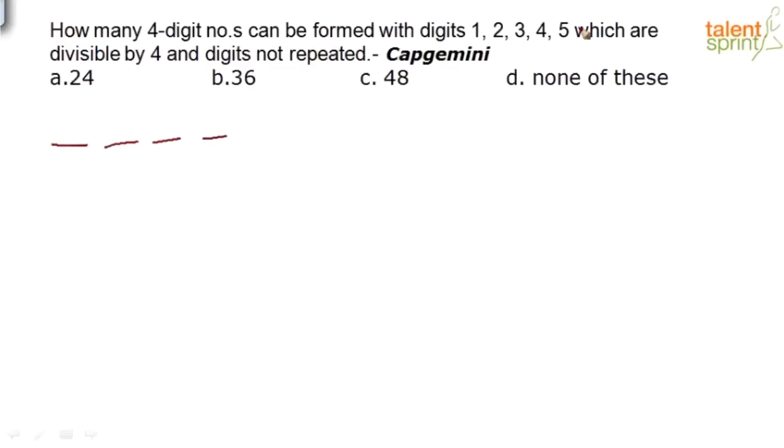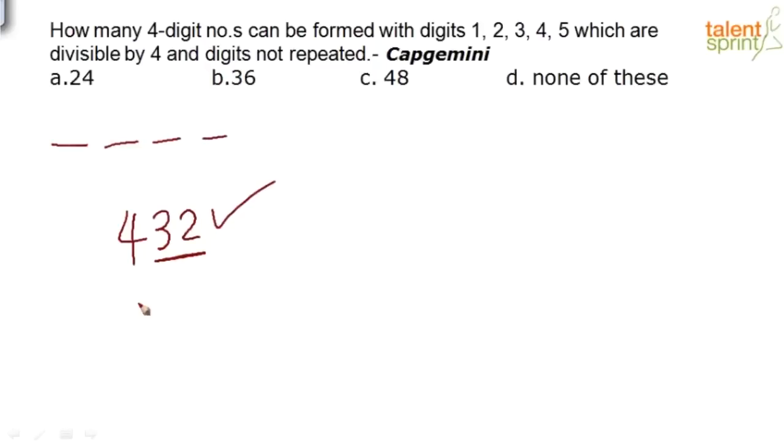Now the first thing that you should know to solve this question is the divisibility rule of 4. What is the divisibility rule of 4? If the last 2 digits of any number is divisible by 4, then the given number is divisible by 4. If you are clear with this concept, you will be able to solve this question very easily. See, for example, take a number 432, right? Now the last 2 digits is what? 32. 32 is divisible by 4, right? 8 4s are 32.